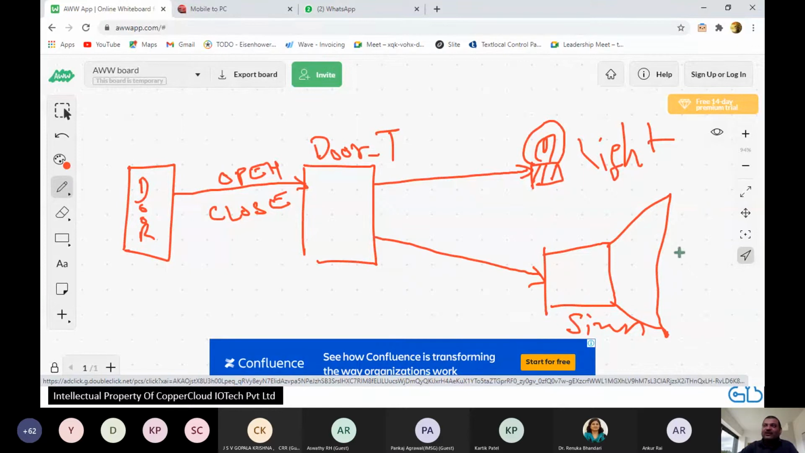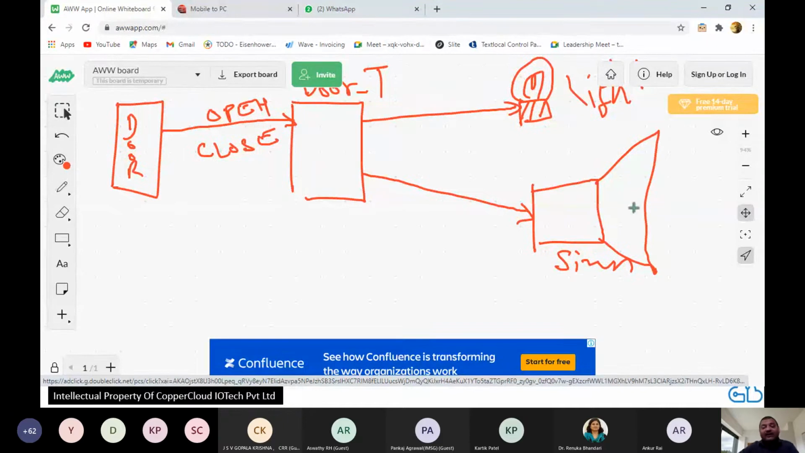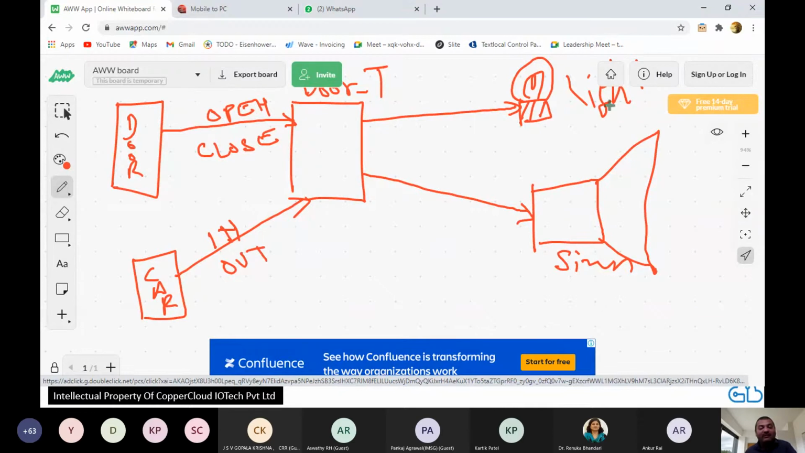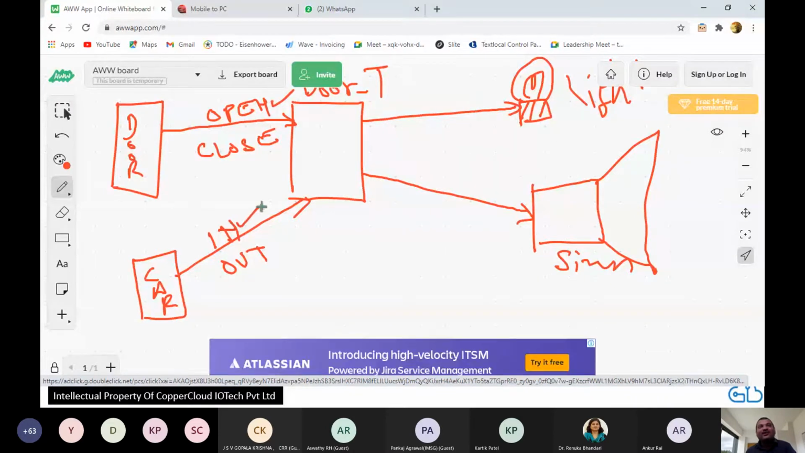Okay. Now I will tell you a practical problem. Suppose I don't want the light to light only when the door opens. I also want the light to glow when some car drives into my parking. All right. So let's say I have an object called car that will send a message here that I'm driving in or I am driving out. And now the job of the light becomes very complicated. It has to respond to the door. It has to respond to the car. It has to respond to a number of other things that it doesn't even know about. Now should it respond to the open event or should it respond to the in event?